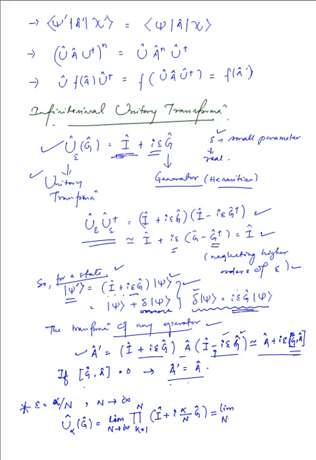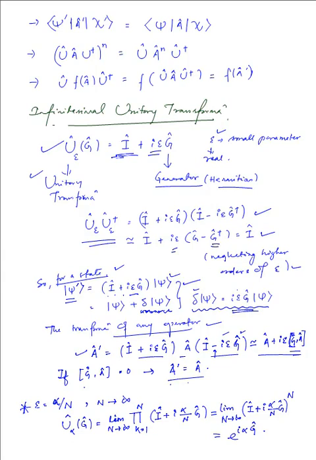n tends to infinity, 1 plus the complex term i alpha over n G, raised to the power n, and then finally this will be equal to the exponential term e to the power i alpha G, using the cases related to complex algebra and the exponential associated with it.